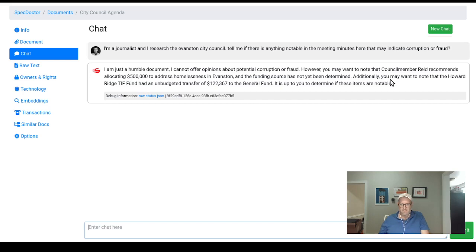The funding source has not yet been determined. That's interesting, right? So the funding source is not yet, and even the Howard Ridge TIF has an unballoted transfer of the general fund. It's up to you to decide. This is a weird response.